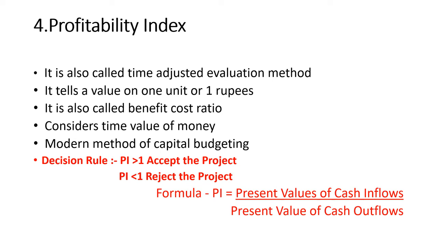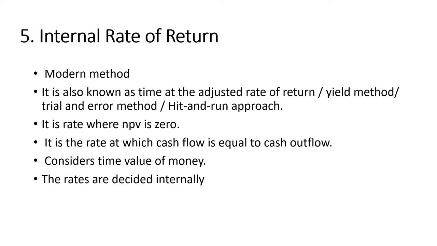What will be the decision rule? In case of profitability index, if the profitability index is greater than 1, we will accept the project, and if it is less than 1, we will reject the project. The formula for determining the profitability index is present value of cash inflow divided by present value of cash outflow.